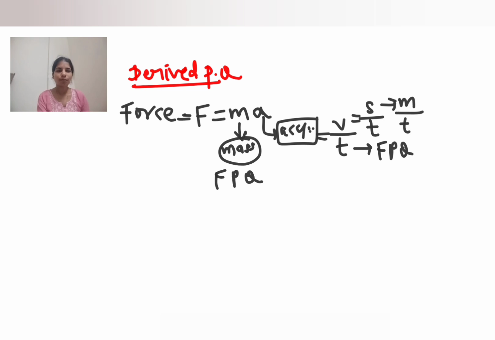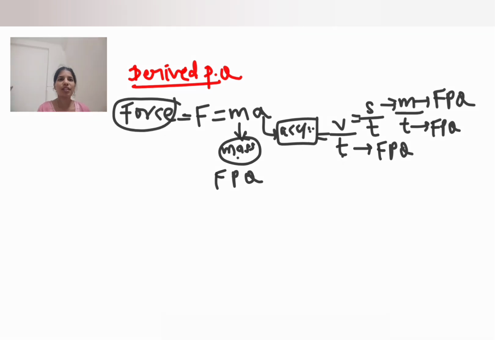Time is what again? Fundamental physical quantity. Meter, length, is also a fundamental physical quantity. You can see here, force is derived from mass, time and length. Using these three fundamental physical quantities, we can derive force.